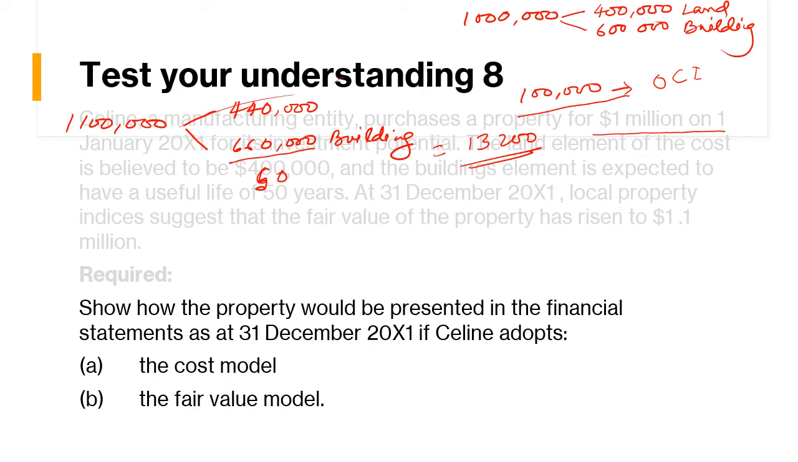If we adopt the fair value model, in that case we need not charge this depreciation. The total amount of increase in the value of the asset will be transferred to the profit and loss account. So directly transfer this amount in the statement of profit and loss. So there is no need to charge any depreciation on building.